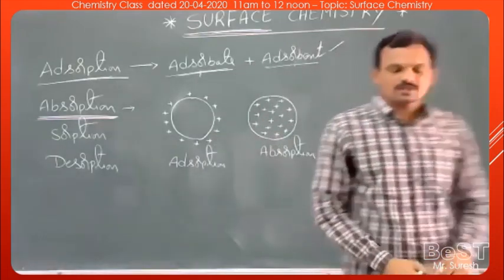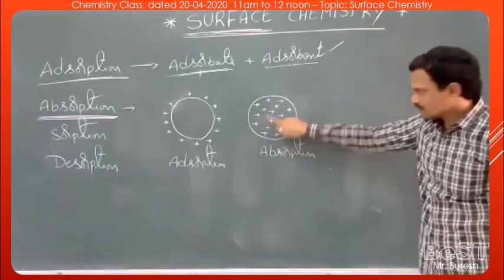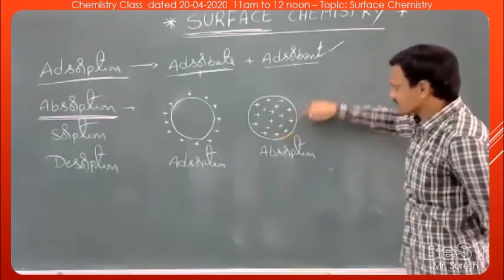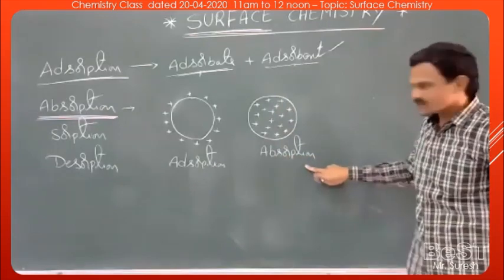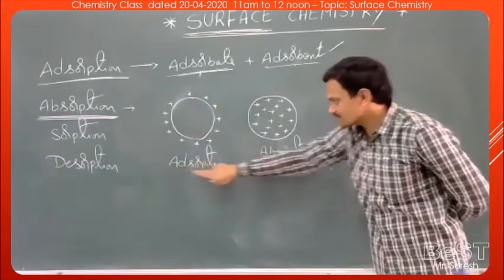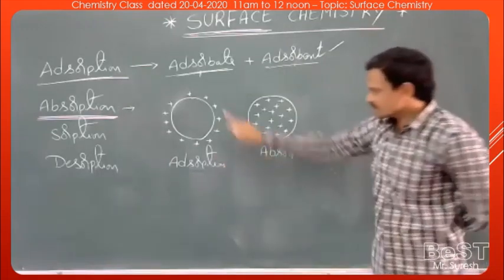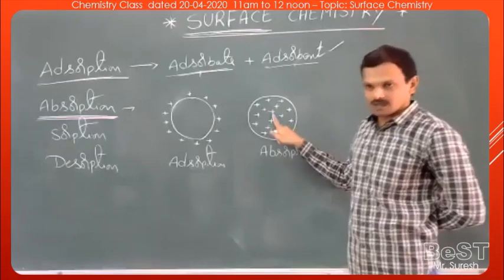So if the molecules of a substance get distributed uniformly throughout the bulk of another substance, that is called absorption. If the process takes place only on the surface, that is called adsorption. This is a surface phenomenon, whereas this is a bulk phenomenon.